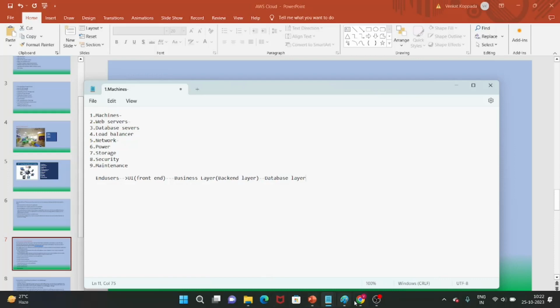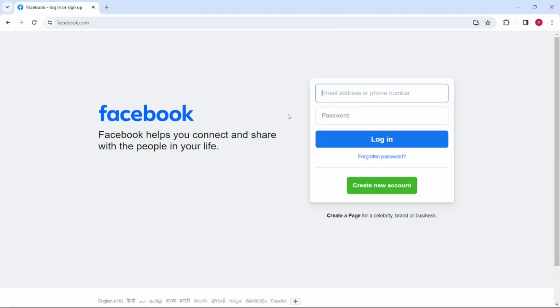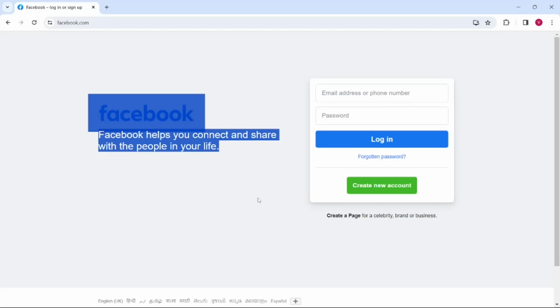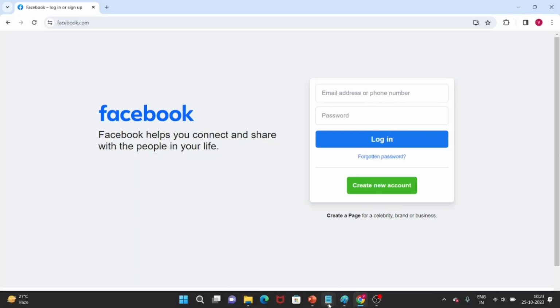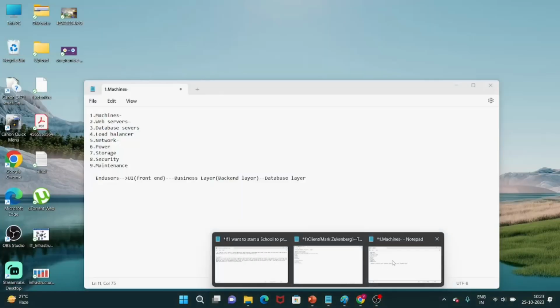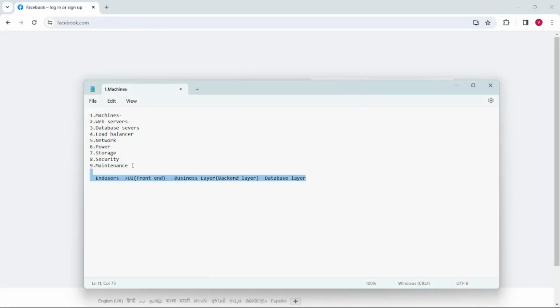Okay, suppose if you go to facebook.com. Okay, so this is the UI, right? So here user will enter email ID and password. So when we click on this login button, so this UI will communicate with the backend, and backend will communicate with database, which will store the data inside the database. Okay, so this is all about three layer architecture.